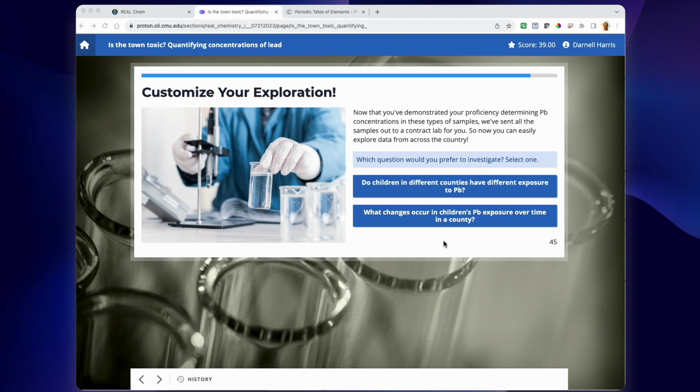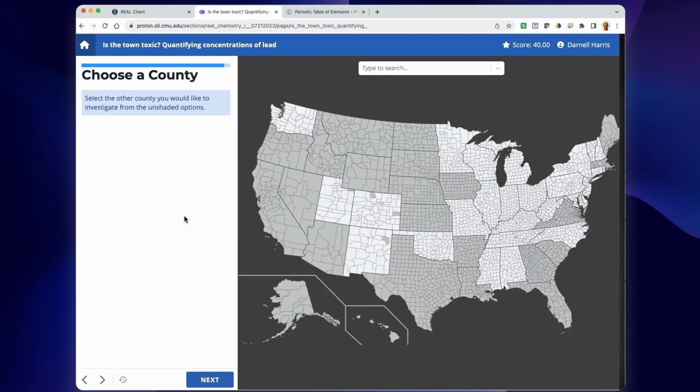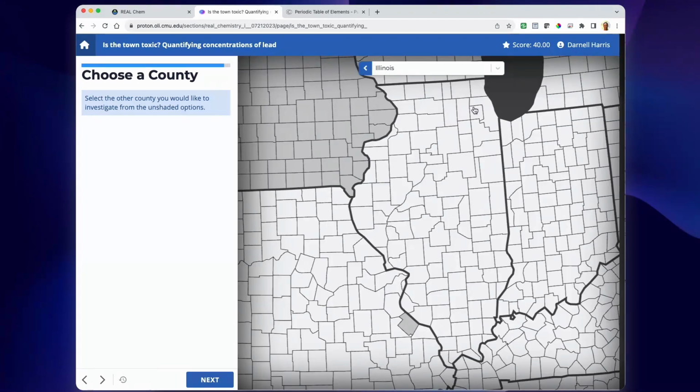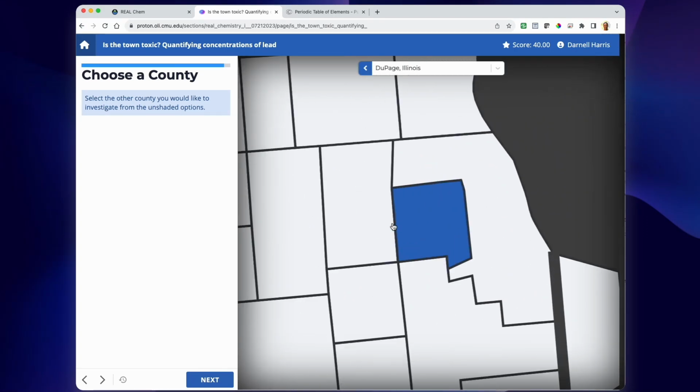Now I get to pick more samples from Cook County, and then samples from other counties and compare them, if I want to. Looks like it's mostly optional at this point. I think I'm going to check out some other places, like maybe one of those suburban counties. I bet their lead levels are definitely lower.